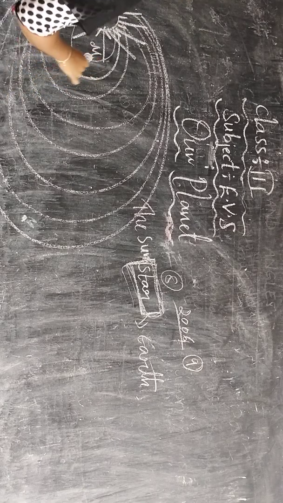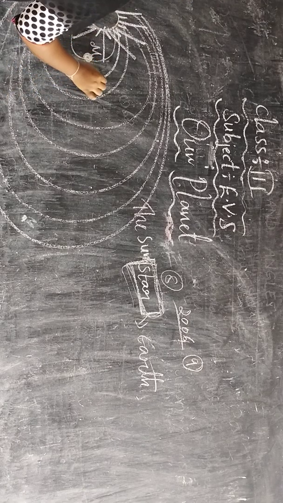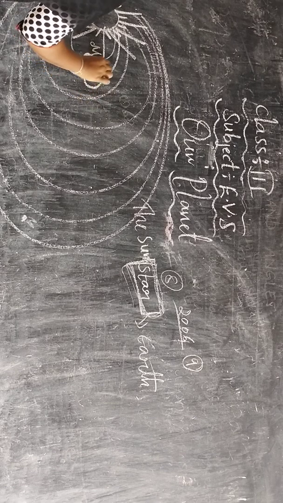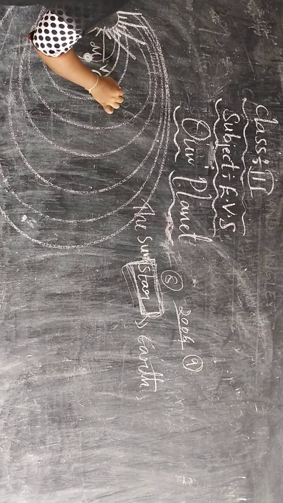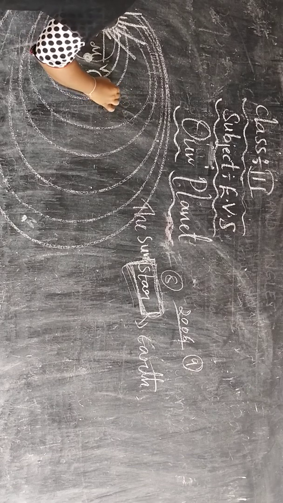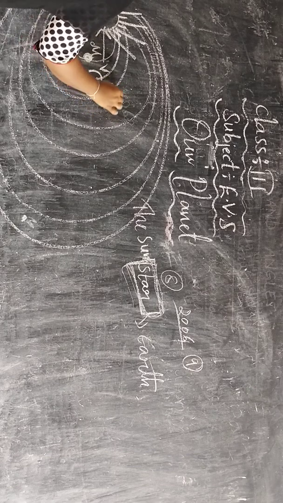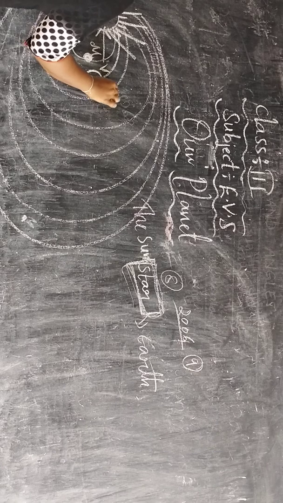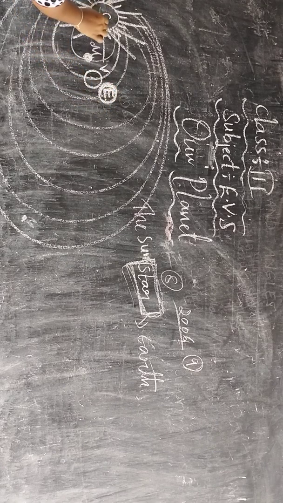The first one is Mercury, small, and the next is Venus. This is for Earth. See, these 3 planets are nearest to the Sun. The first one, Mercury, is nearest to the Sun, the closest and smallest.